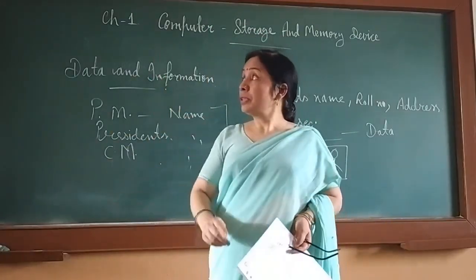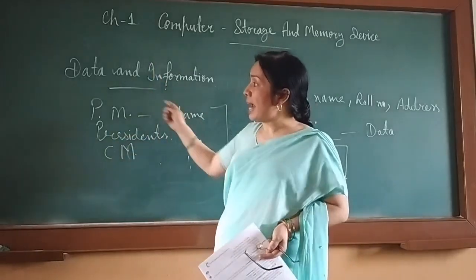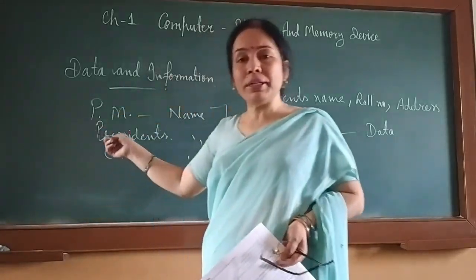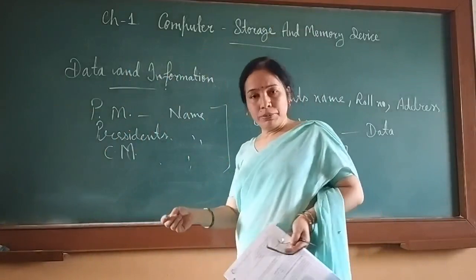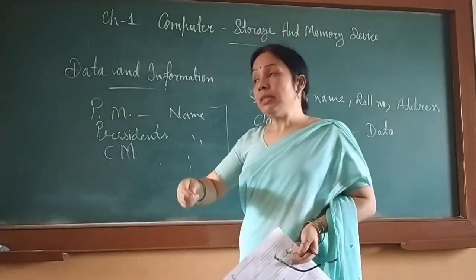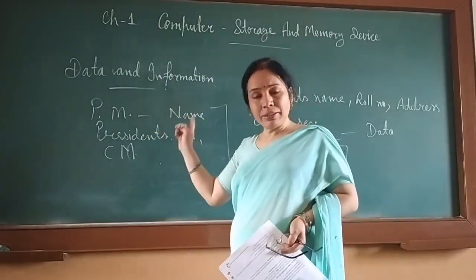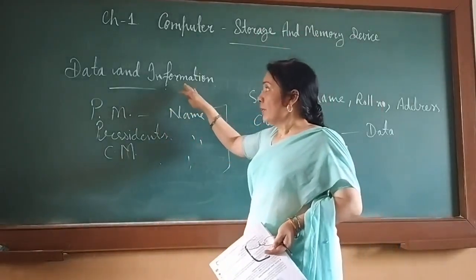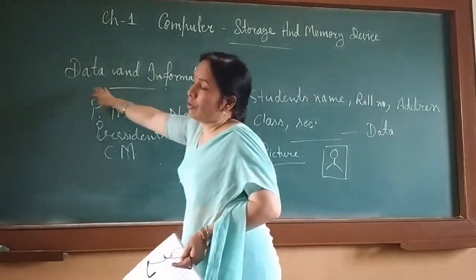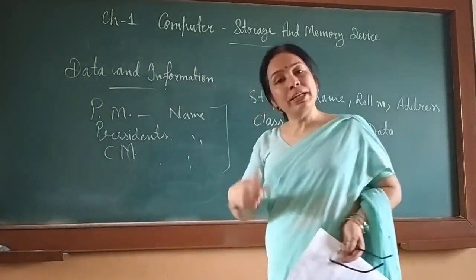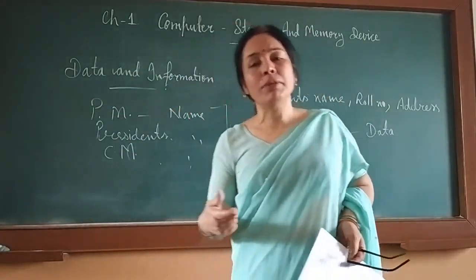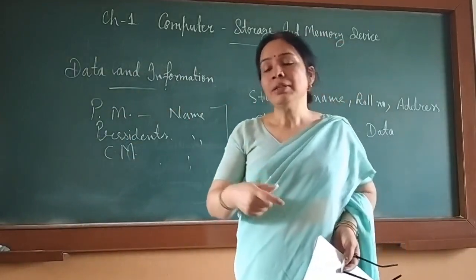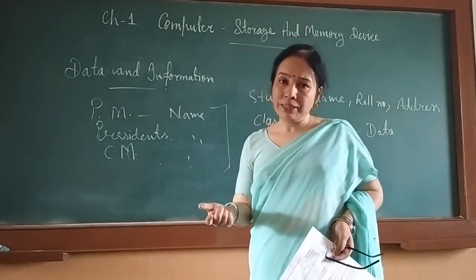The blackboard you see in the classroom has glass and wood as its raw material. Like that, for information, data is the raw material. Using data, information can be created.